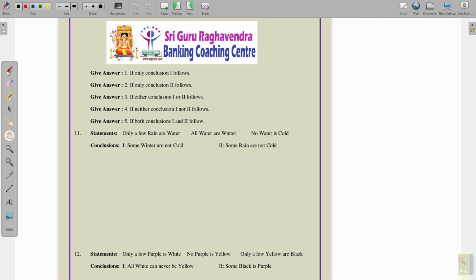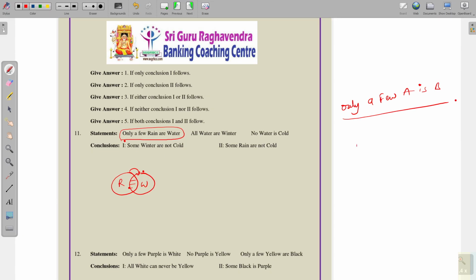See the 11th one. Only a few rain or water. This statement means, suppose you have statement A here and B here, only a few A or B, it means only a little of A